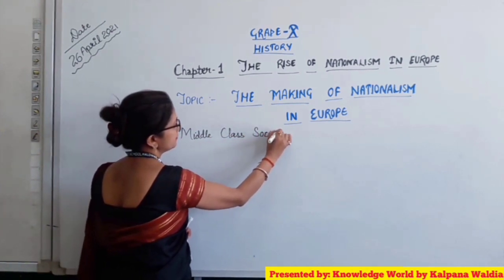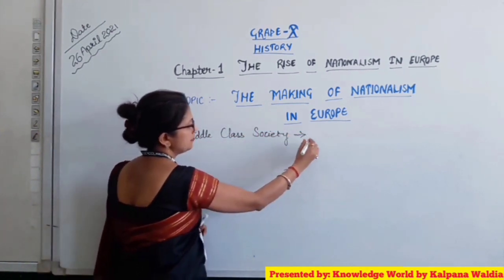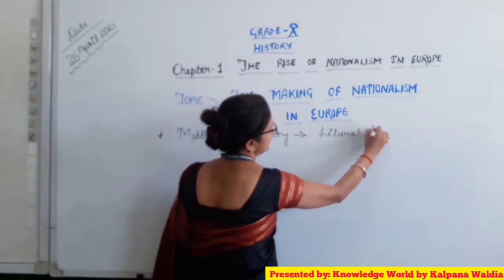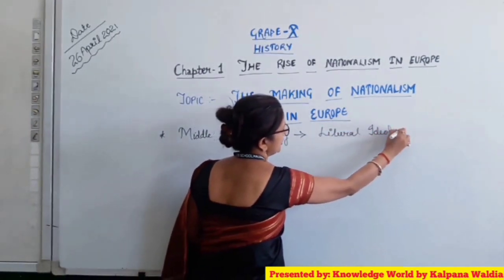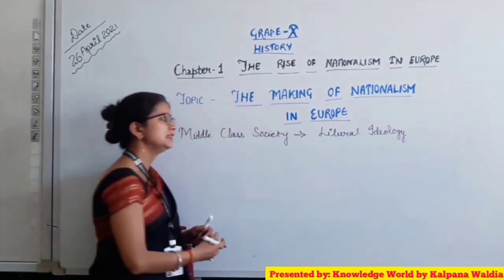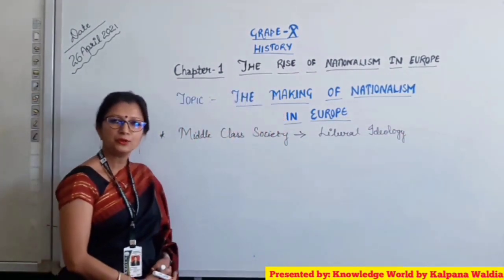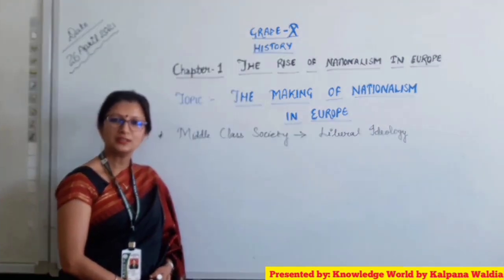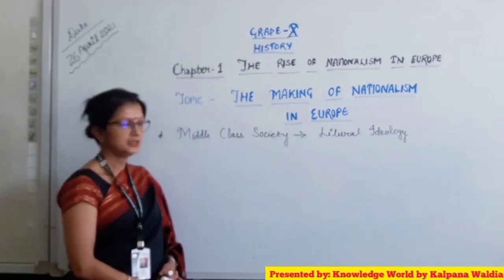middle class society rose up with the liberal ideology which has spread across Europe. And the motto behind this ideology was to end monarchies and establish the liberal idea of people.